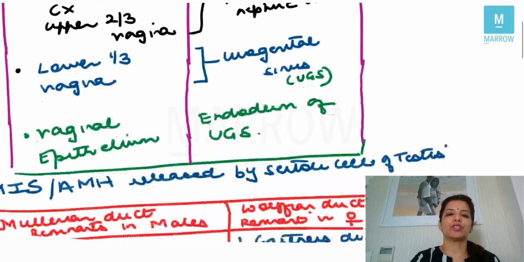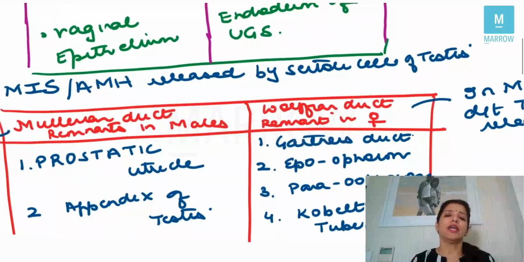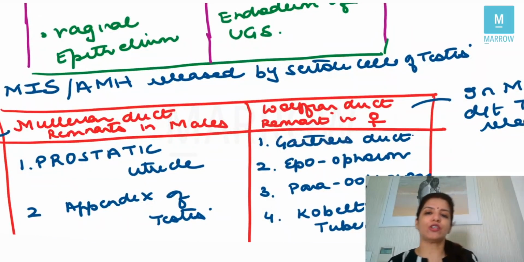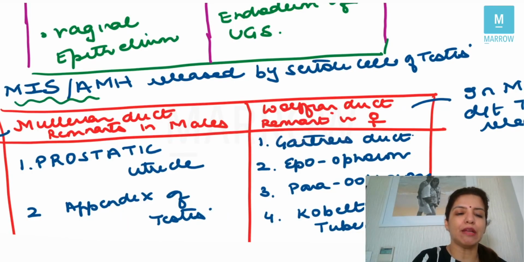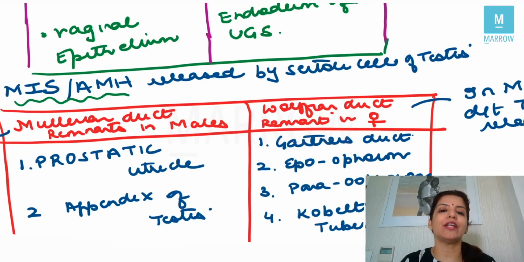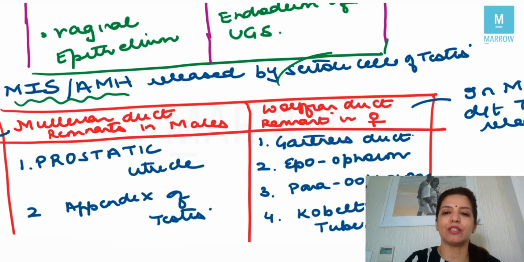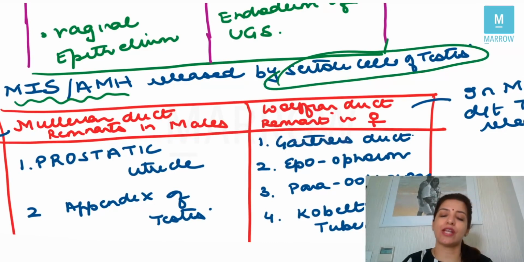Now, I told you just now that in males, it's the Wolffian duct which is going to grow and the Mullerian duct will regress. Why does Mullerian duct regress in males? That is because Mullerian inhibiting substance or anti-Mullerian hormone is released by the Sertoli cells of the testes.